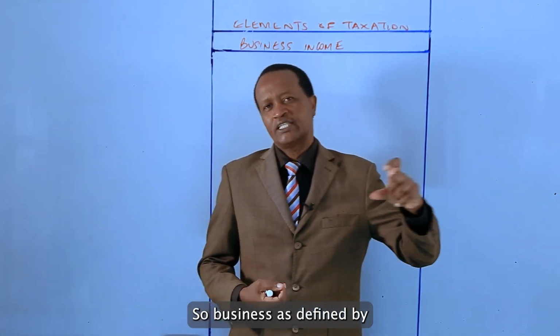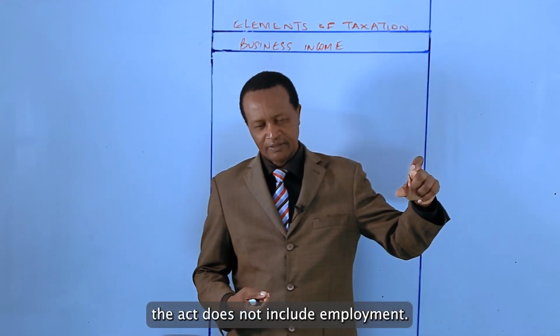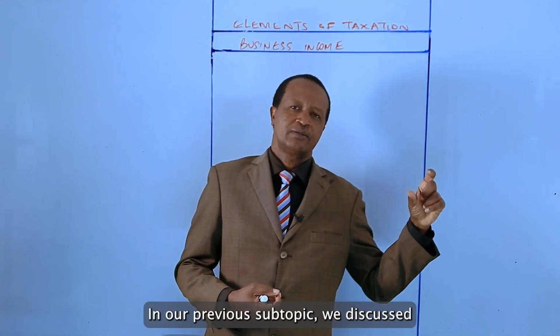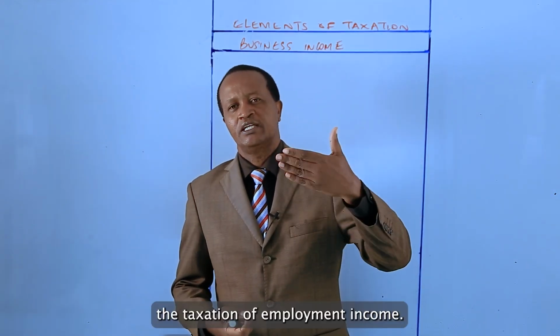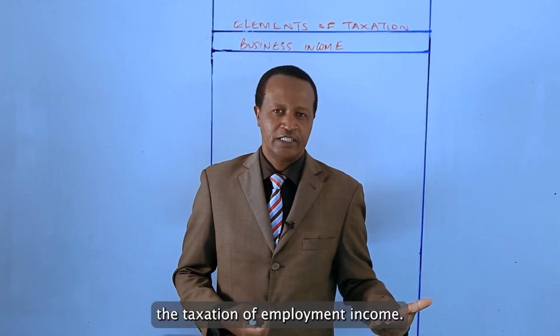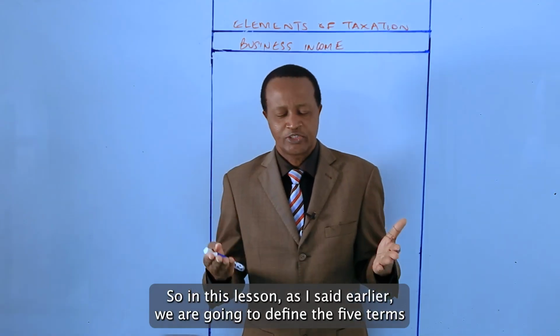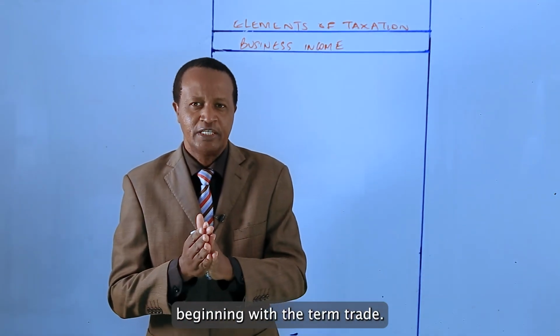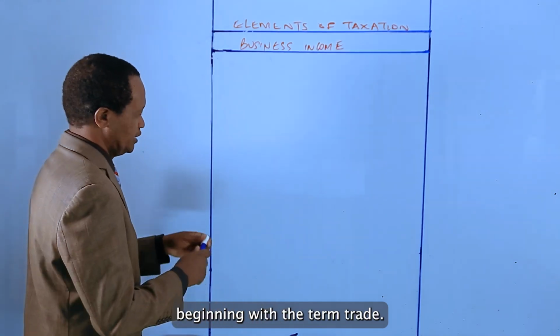So business, as defined by the Act, does not include employment. In our previous subtopic, we discussed the taxation of employment income. So in this lesson, we're going to define the 5 terms, beginning with the term trade.